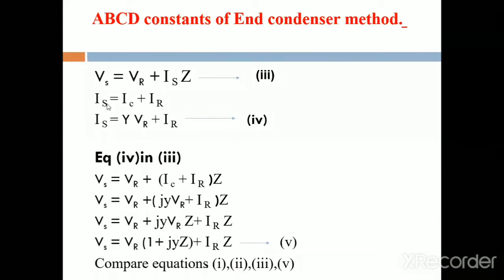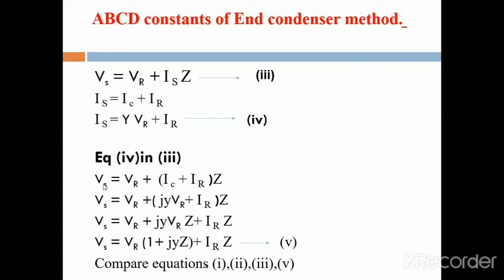Then IS is equal to IC plus IR. Replace that IC by YVR. What is the generalized equation? IS is equal to CVR plus DIR. That is the same as the generalized equation. Then it is equation number 4. We do not require any further solution for that. The sending current is equal to the generalized equation.